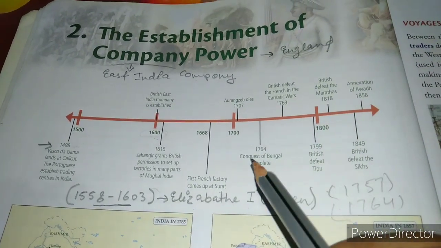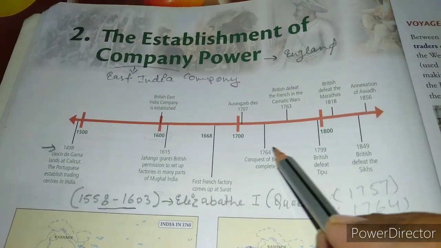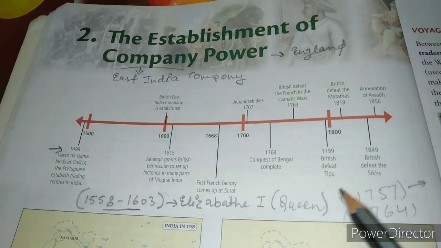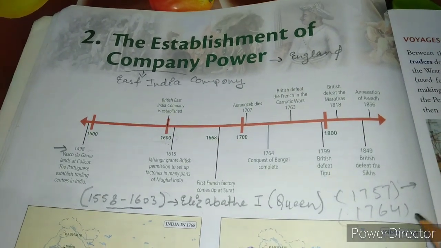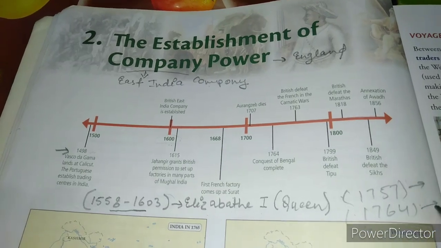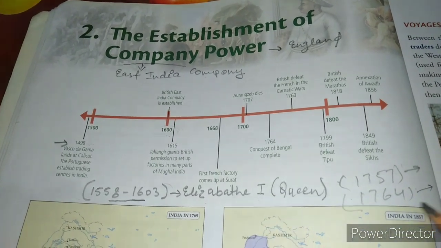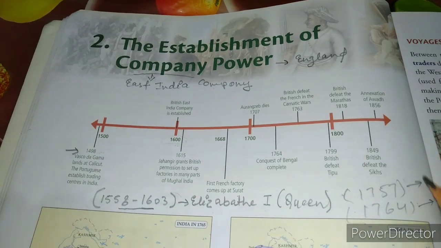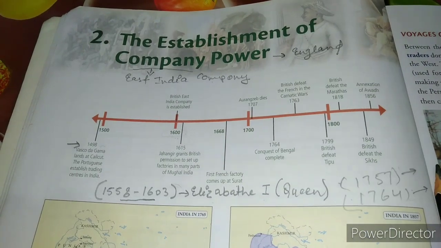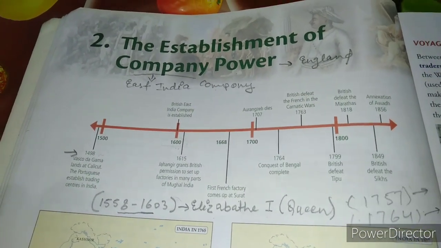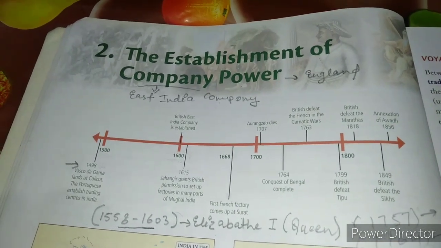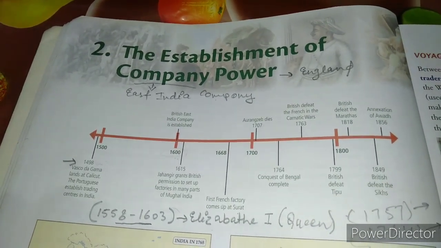You can see the conquest of Bengal completed in 1764, which was started in 1757 with the Battle of Plassey against Siraj-ud-Daulah, the Nawab of Bengal, and ended in 1764 against Mir Qasim and Mir Jafar. This indicates that the Britishers had full control over Bengal, and at that time Bengal was the center of attraction for trade and commerce and everything.